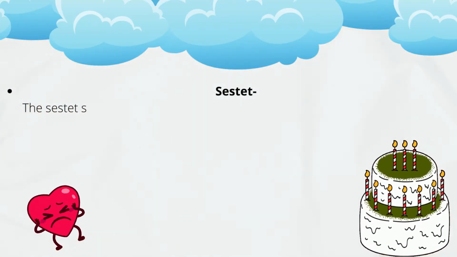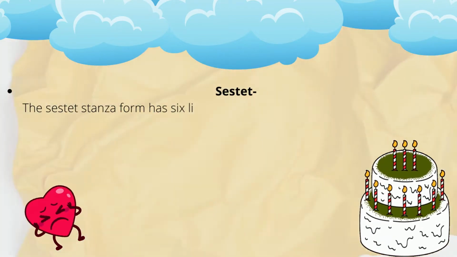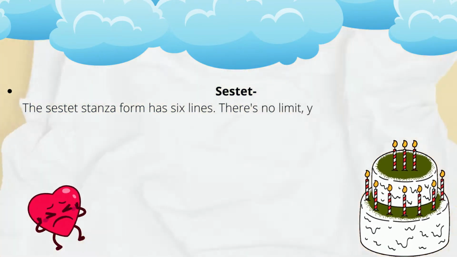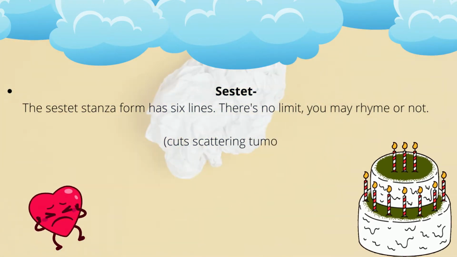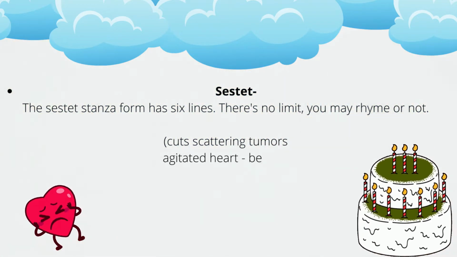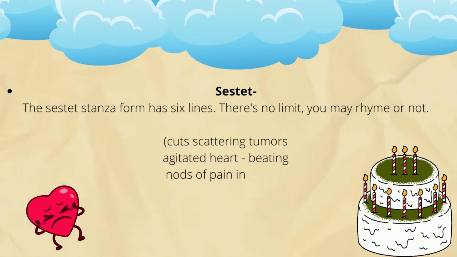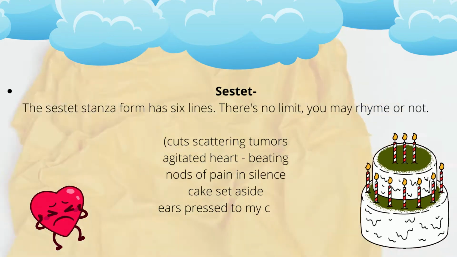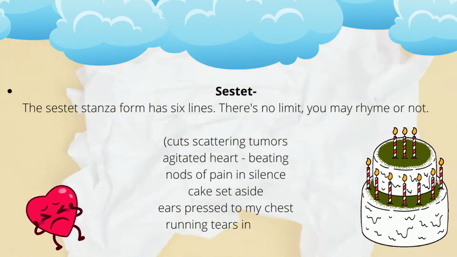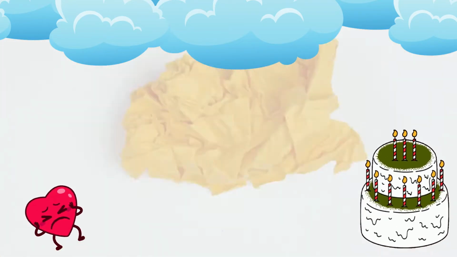Sestet. The sestet stanza form has 6 lines. There is no limit. You may rhyme or not based on your own choices. For example, cuts scattering tumors, agitated heart beating, nods of pain and silence, cake set aside, ears pressed to my chest, running tears into me.